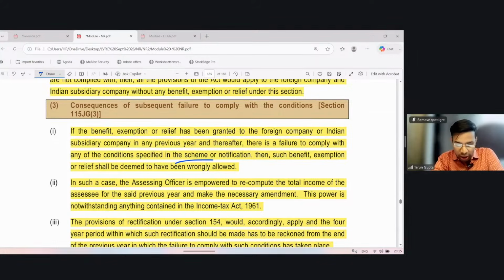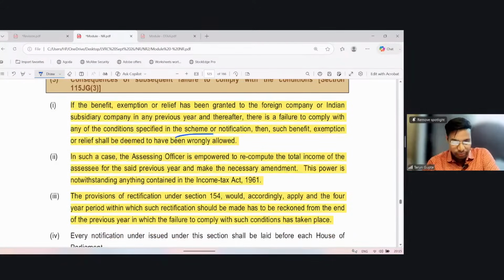In such a case, the AO is empowered to recompute the total income of the assessee for the said previous year and make the necessary amendment, for the previous year in which the conditions are not complied with. This power is notwithstanding anything contained therein. This overrules the entire Act.